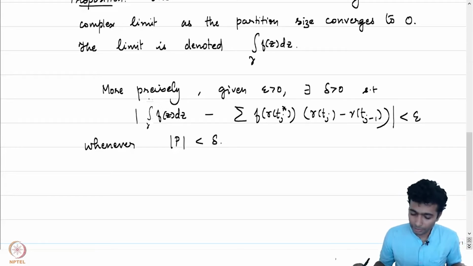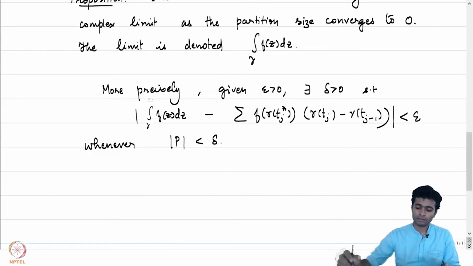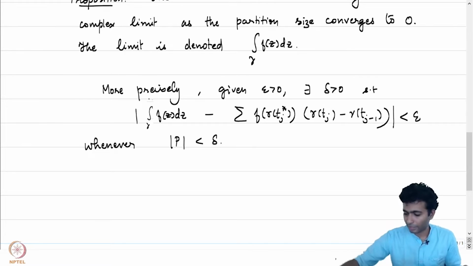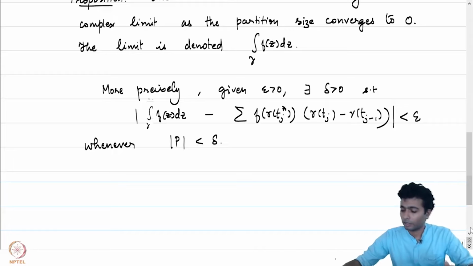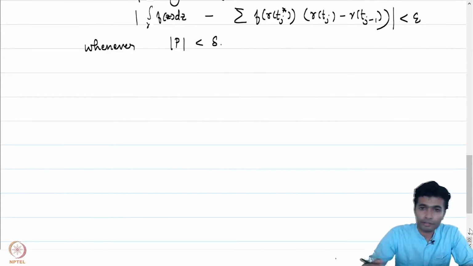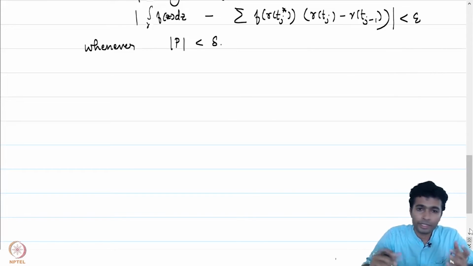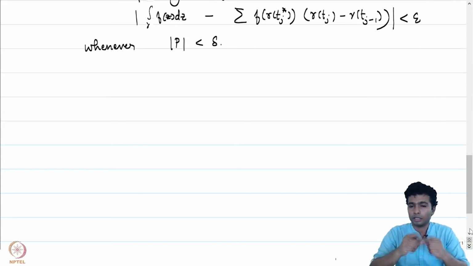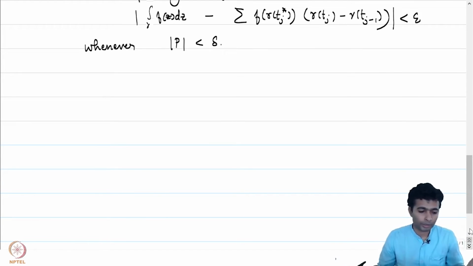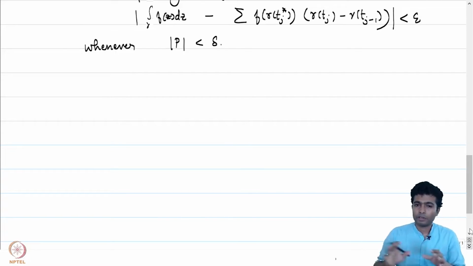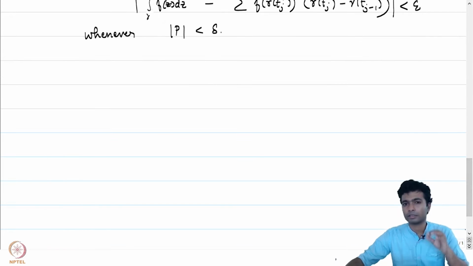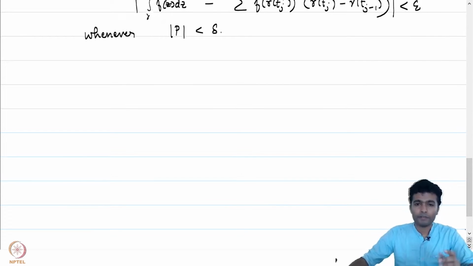So we could have considered mimicking the proof from real analysis, but that's not possible here, because if you recall, when we proved that the limit exists for continuous real valued functions on the closed interval AB, we did use the fact that the real line is ordered by considering the Darboux sums. Here, because the functions take values in the complex plane, we will not be able to use the order property. What we will do is work around it. We will use the fact that C is complete and that every Cauchy sequence converges.